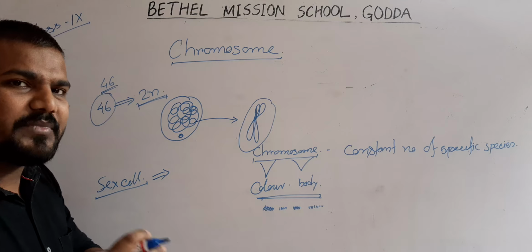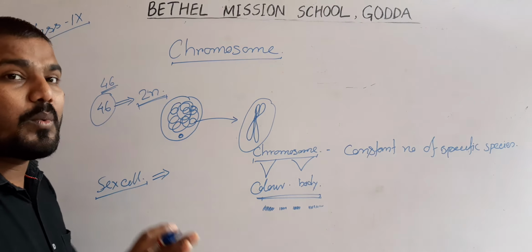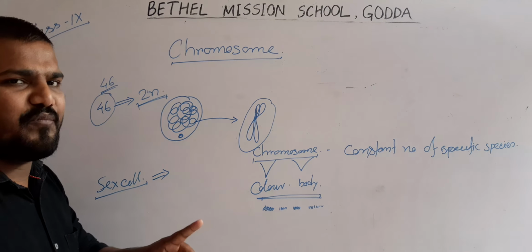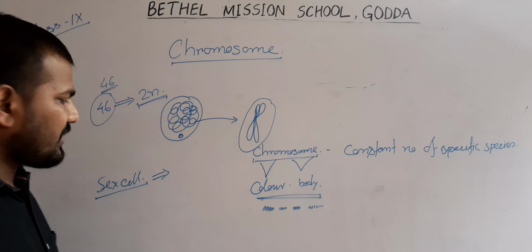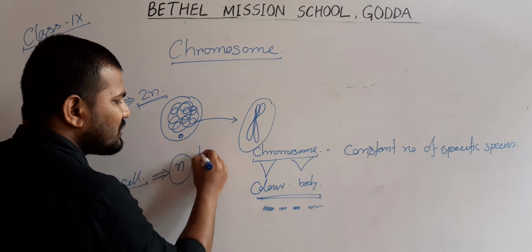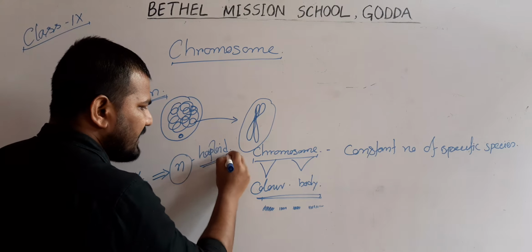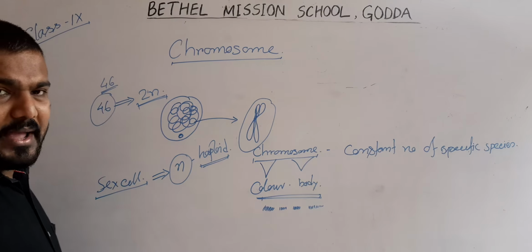But in the case of the sex cell, the chromosomes are present in a single set. So the chromosome number will be half that of the body cell, that is n, known as a haploid cell. Why is it important?